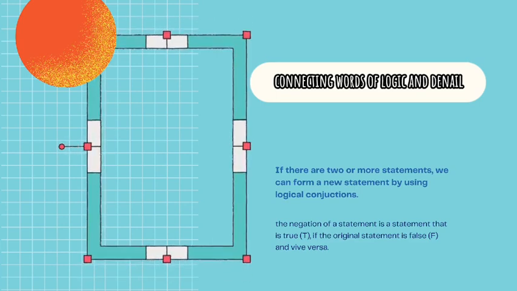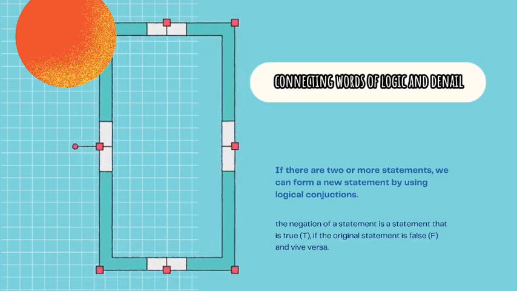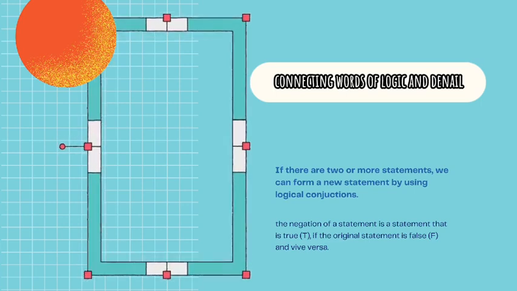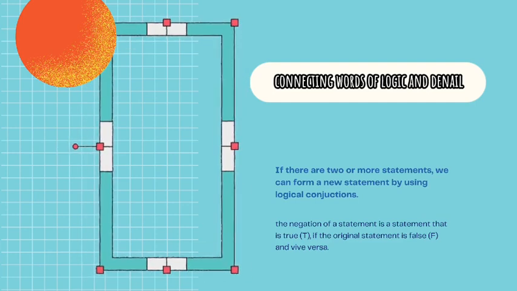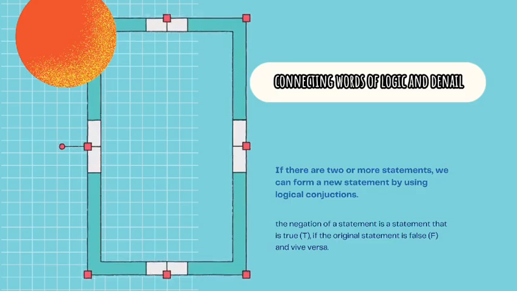The truth value of a compound statement is only determined by the truth value of its constituent components and is not required to have a relationship between its constituent components.